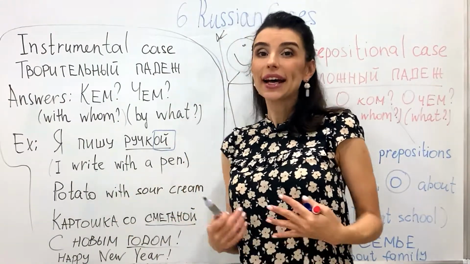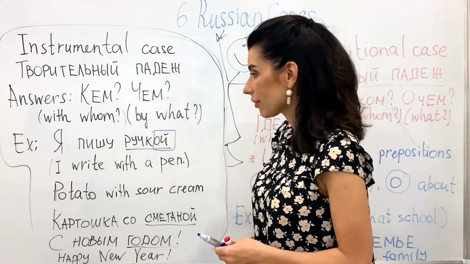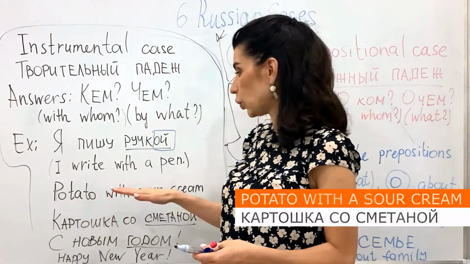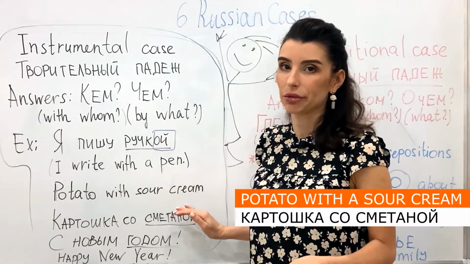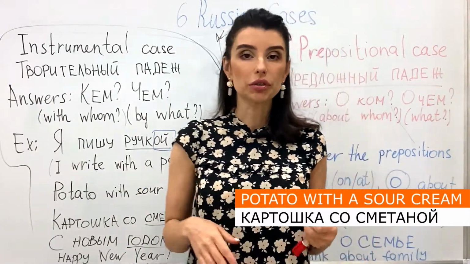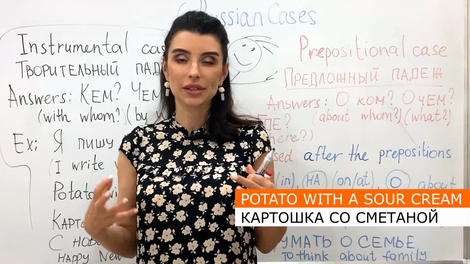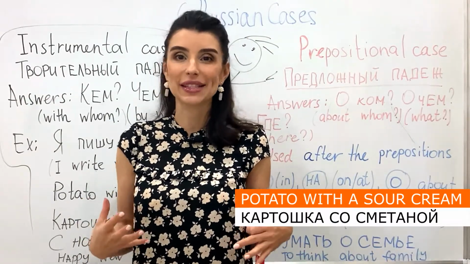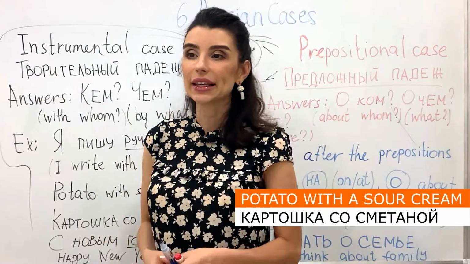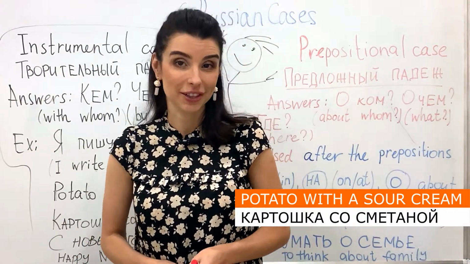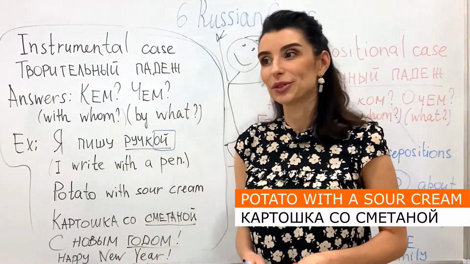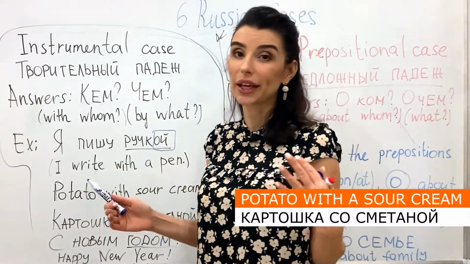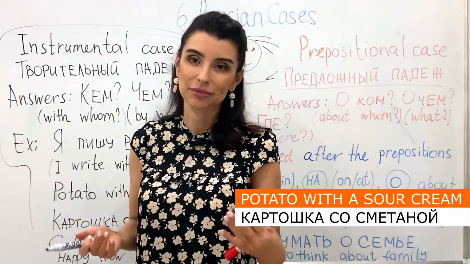Let's check another example. Potato with a sour cream. You know, in Russia we have a sour cream. It's a special one. We say smetana. It's a Russian traditional product. It's so tasty, we like to use it with a potato.